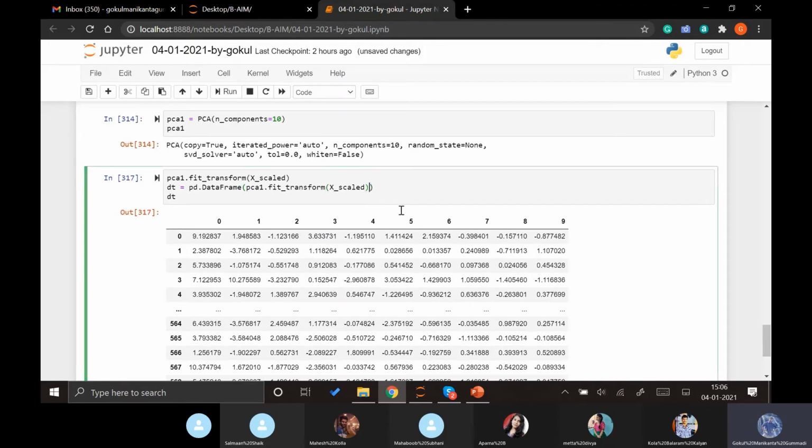So how can we name these? Actually, we need to name these, right? So we give columns is equal to a list of principal component 1, principal component 2, component 3, and actually we need to give all the names, otherwise it will throw an error again saying that the dimensions are not met.